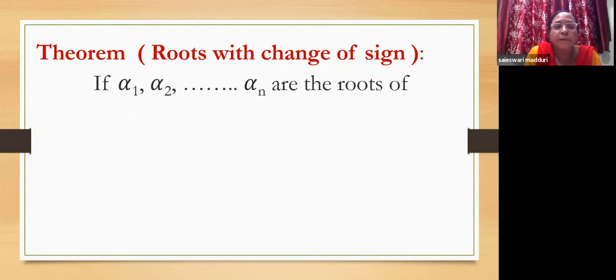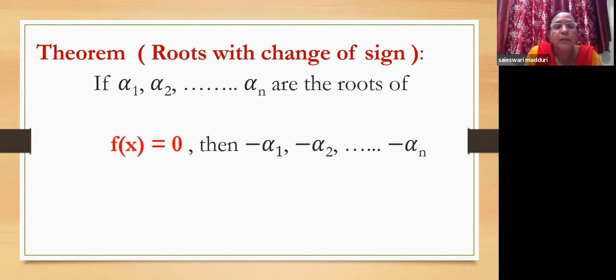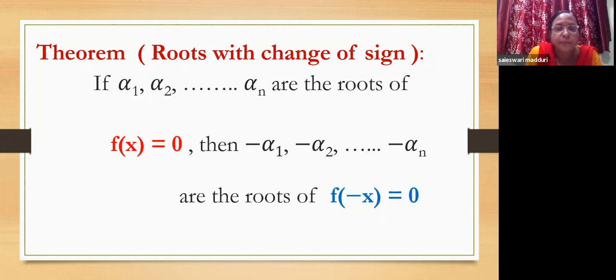Now, if alpha 1, alpha 2, and so on up to alpha n are the roots of a polynomial equation of the form f of x equal to 0, then minus alpha 1, minus alpha 2, and so on up to minus alpha n will be the roots of f of minus x equal to 0. This is the first transformation that we are going to learn here. Initially f of x equal to 0 has alpha 1, alpha 2, alpha n as roots. Now the roots have changed their sign. If the roots change their sign, the equation also changes, so it is f of minus x equal to 0. The other way around is also true. If f of minus x is equal to 0, then minus alpha 1, minus alpha 2, and so on up to minus alpha n will be the roots of this equation.